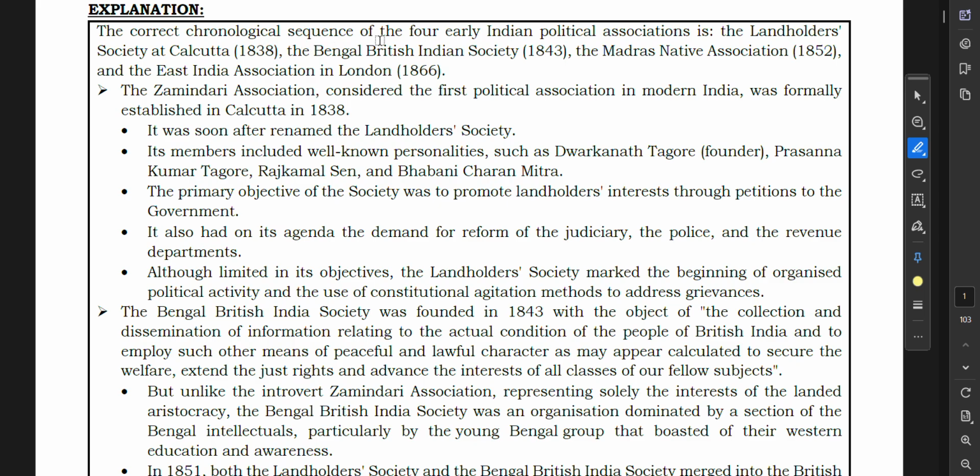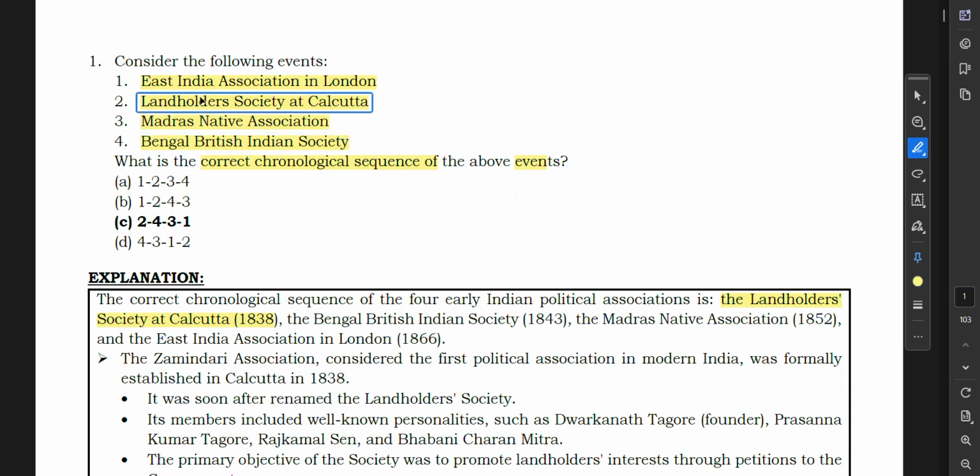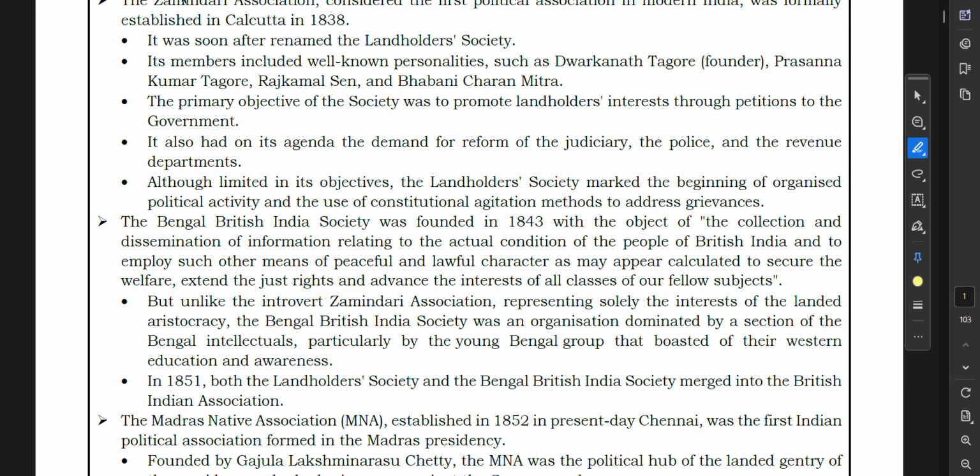The correct chronological sequence of the four early Indian political associations is the Landlords Society in Calcutta. The Landlord Society was the first, formed in Calcutta in 1838. Then you have the Bengal British Indian Society, 1843. Then the Madras Native Association, 1852. Then the East India Association in London, 1866. So the answer is 2431. Now let us understand a little bit more.